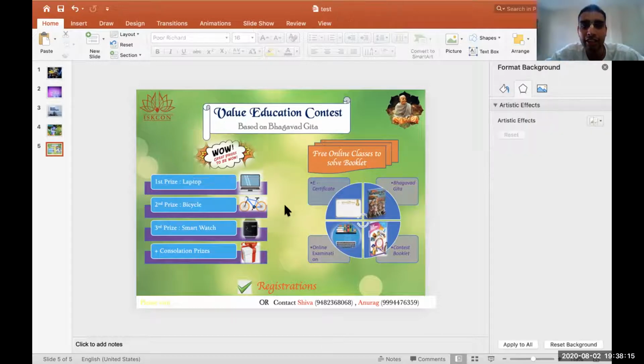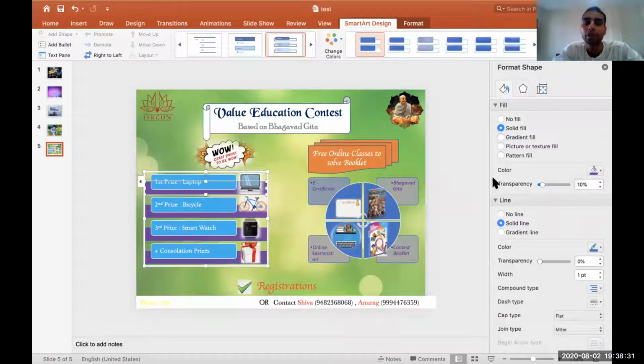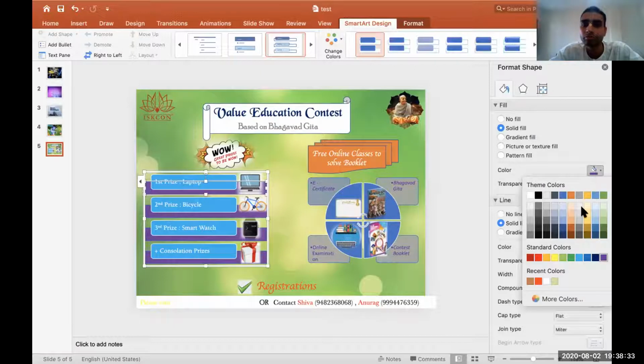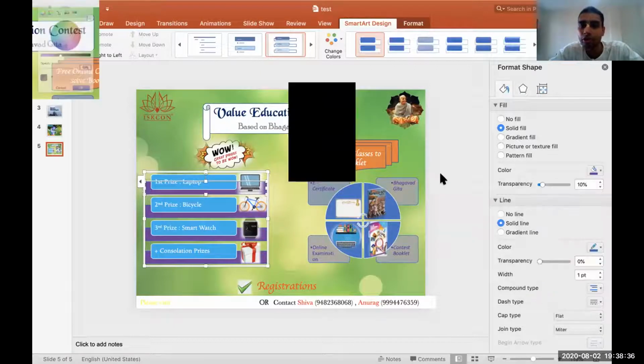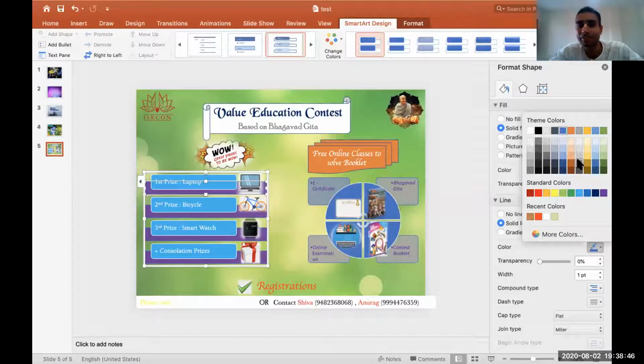And the color combination scheme can be changed a little, where you have written laptop, bicycle, consolation prize. This one, we can choose a different color scheme, Puji. We can see all in that. Many options are already there here only. They are very good. We can take something from that.